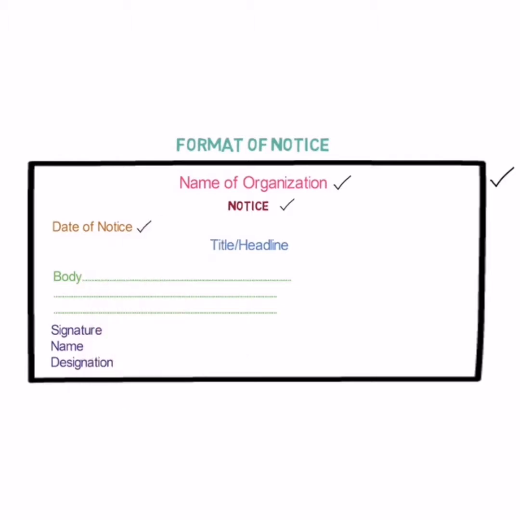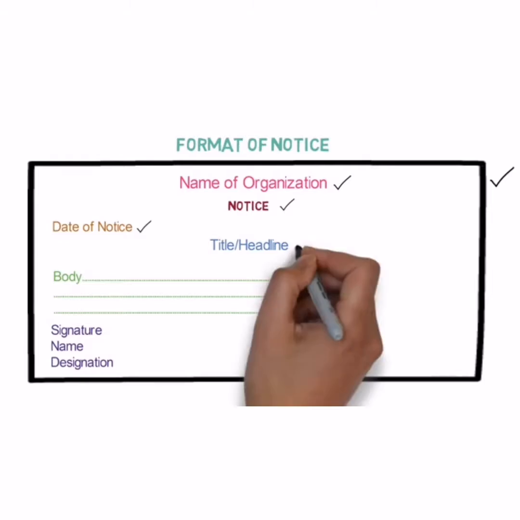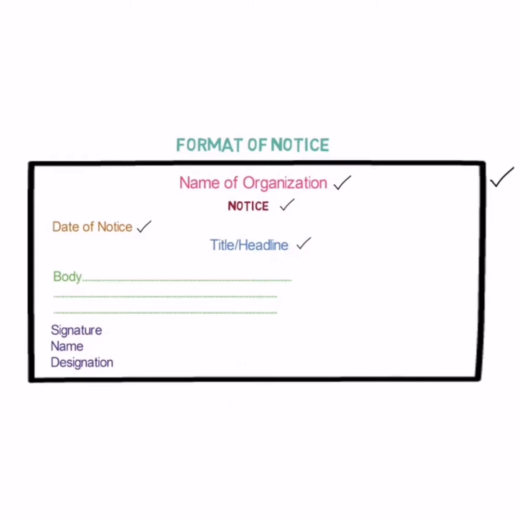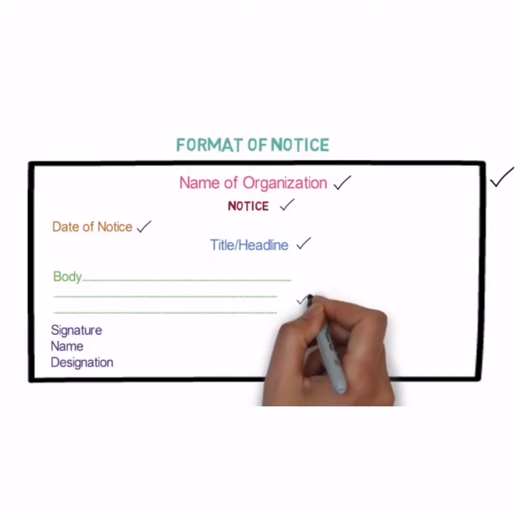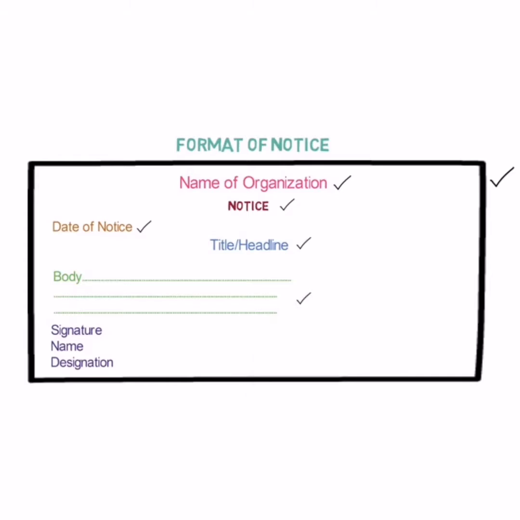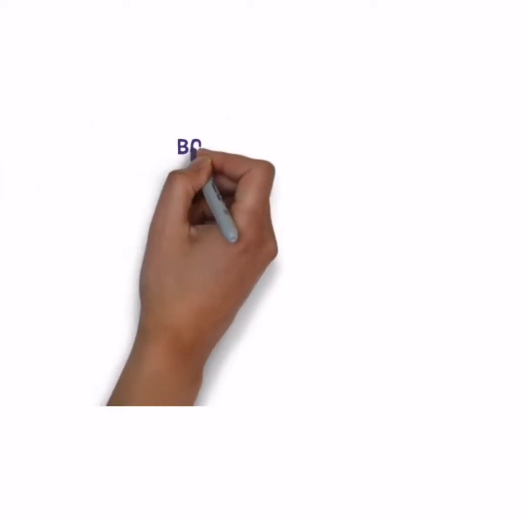Below it, write the title of the notice, and then below that title starts your body. Yes, and after the body is written, we'll write the signature, name and designation.